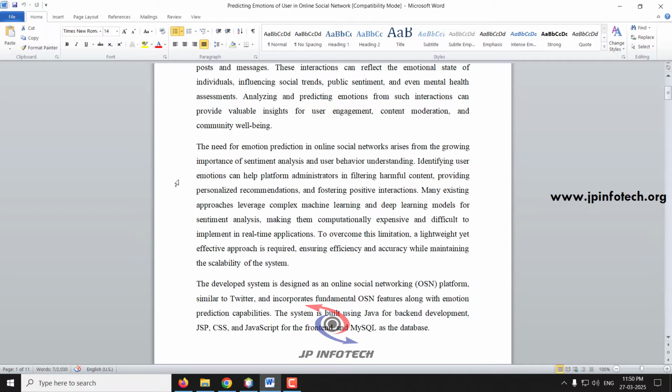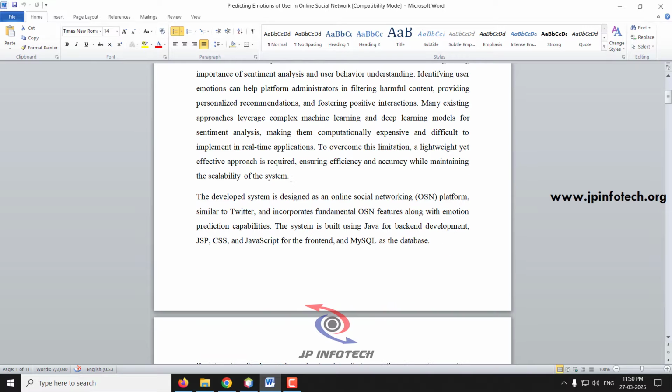In this project we are not going to use any complex machine learning models or complex algorithms. It is a lightweight concept where a predefined data set is loaded into the database, and based on that the classification is made. We have developed this project using Java for the backend.